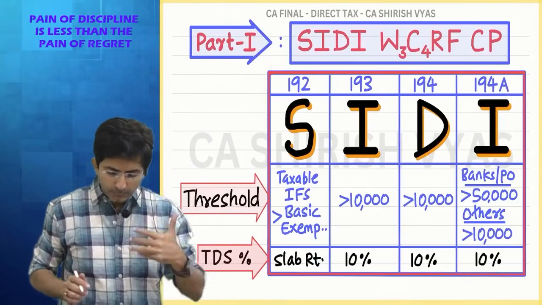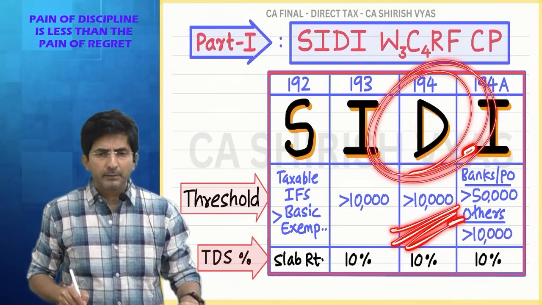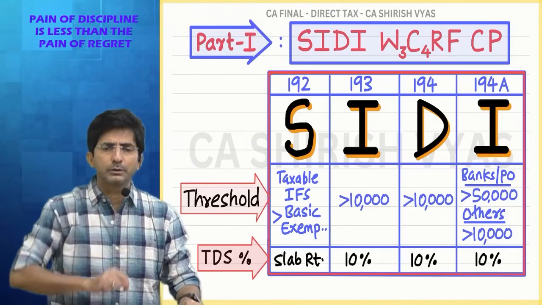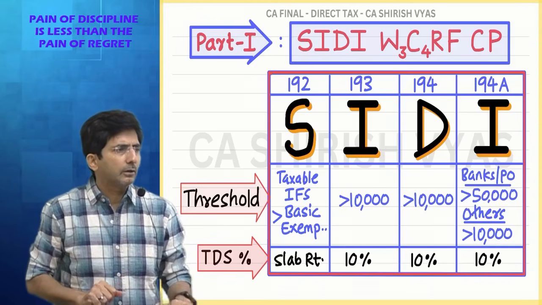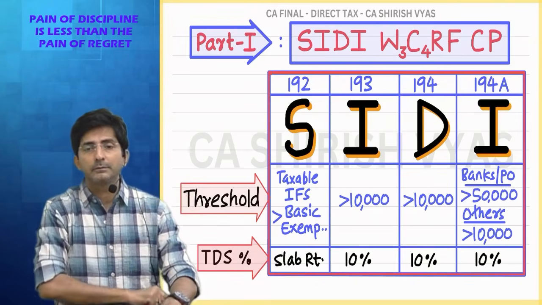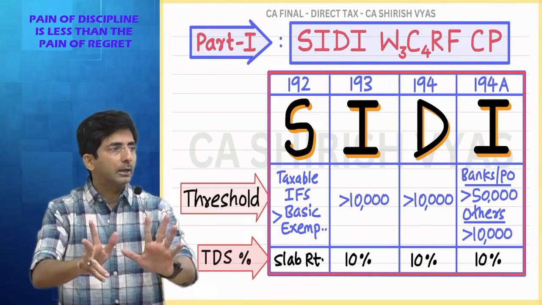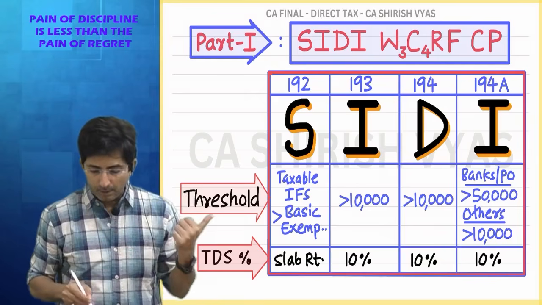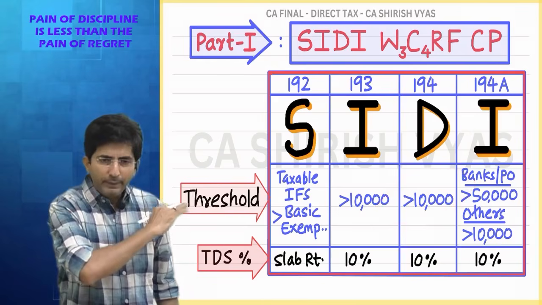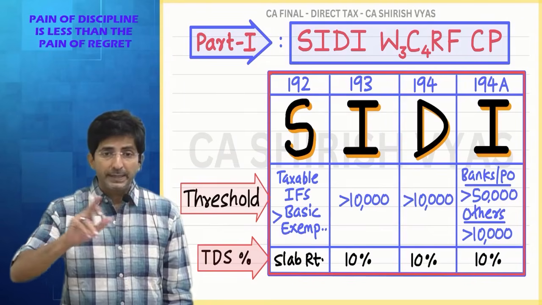So tell me, just for my satisfaction, in dividend, how this 10,000 operates. So if Reliance has given you dividend at the beginning of the year, say 6,000, TDS will not come. Then in the same year, they gave dividend once again 6,000. So now 6 plus 6 has become 12. So on 12,000, TDS will come because now it is above 10,000. In short, every amount which I explained, all are aggregate of the financial year.